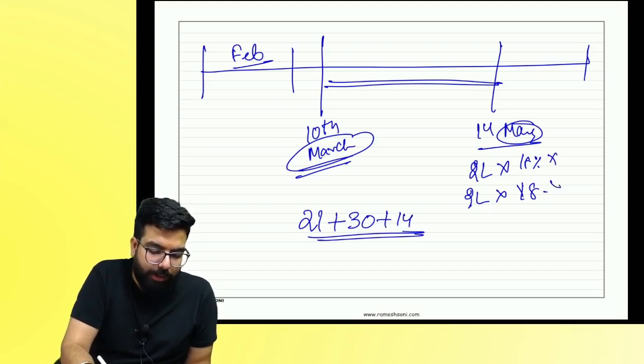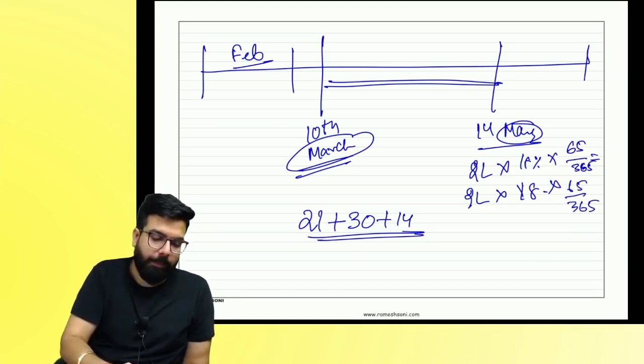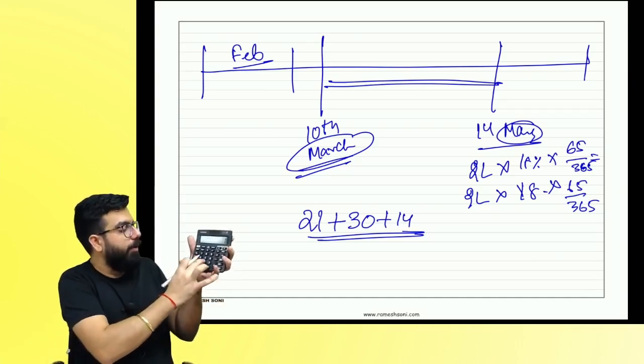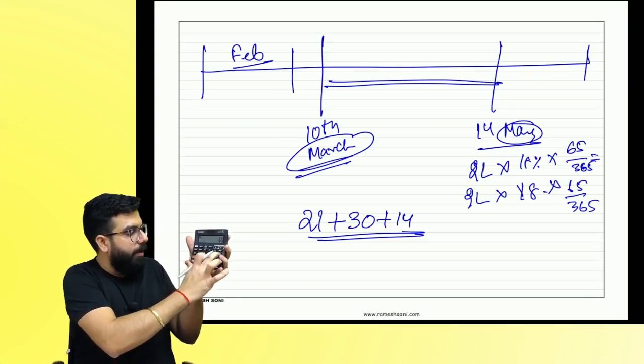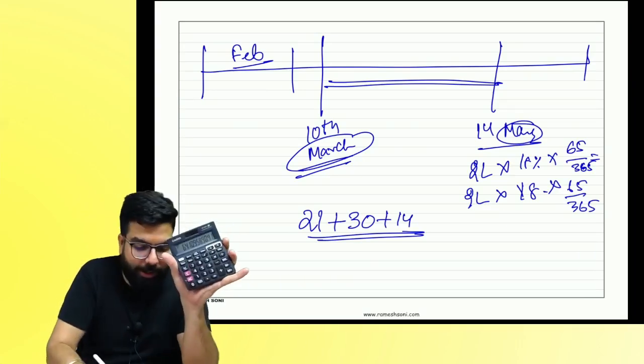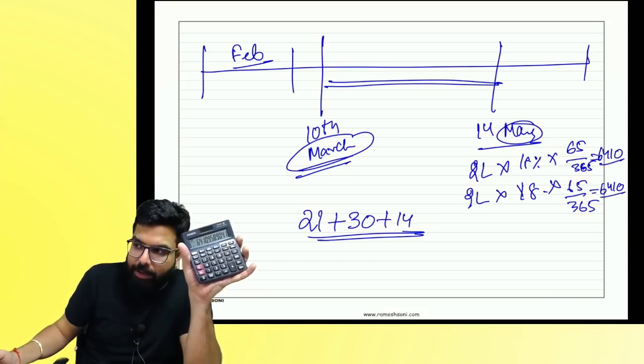Total 65 divided by 365. How much? 6,410 under CGST, 6,410 under SGST interest. Correct, everyone? Next.